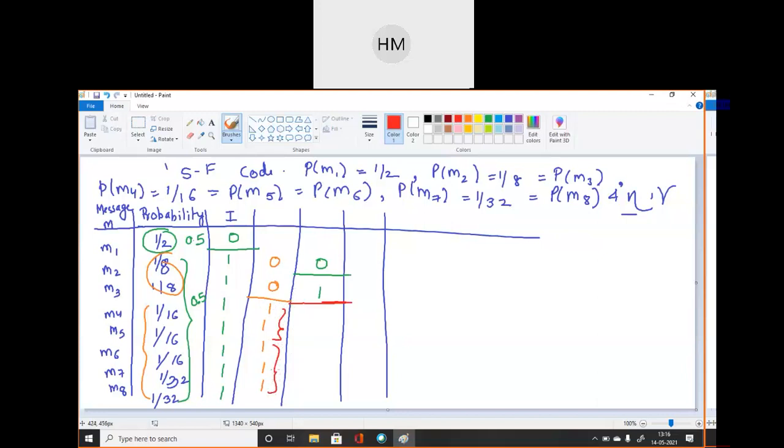ठीक है, first 3 and last 2 okay करके देखो, कोई problem नहीं है. I am taking 2 and 3. We will check our answers okay at last. ठीक है, code should be very unique. Repeated codes are not feasible. Okay, we can't transmit the repeated same codes. So I have partitioned these two and last 3. You can do first 3, last 2 also, no issues in that.